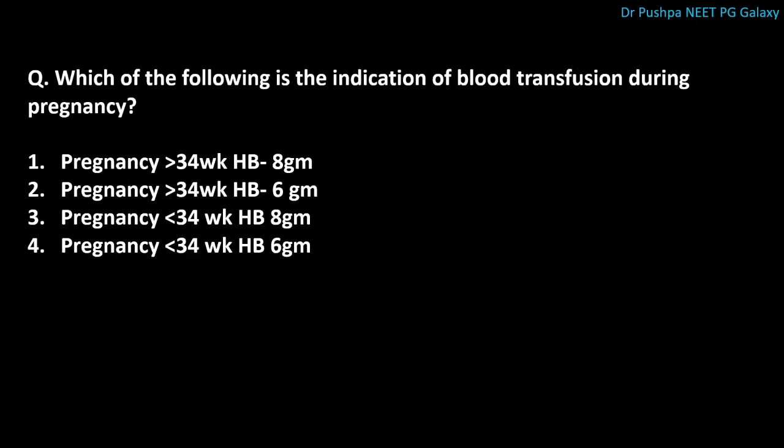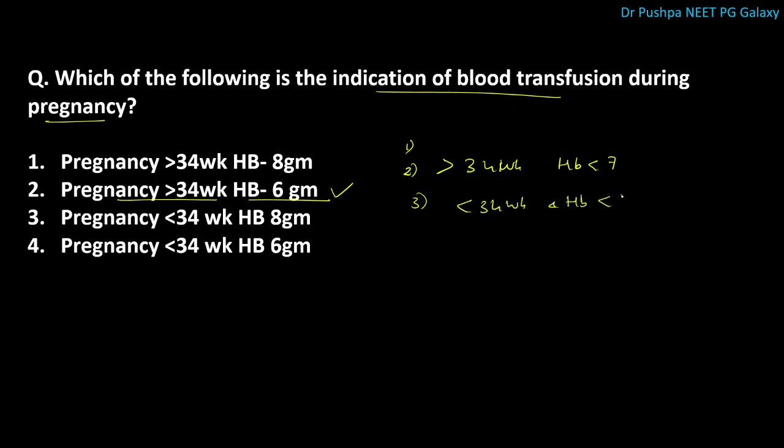Next question is, which of the following is the indication of blood transfusion during pregnancy? The correct answer is pregnancy more than 34 weeks and HB 6 gram. What are the indications for blood transfusion during pregnancy? Any time during pregnancy we can transfuse blood if patient is having features of impending congestive heart failure, and in case of pregnancy more than 34 weeks and HB less than 7, in these cases also we can transfuse blood, or pregnancy less than 34 weeks and HB less than 5.